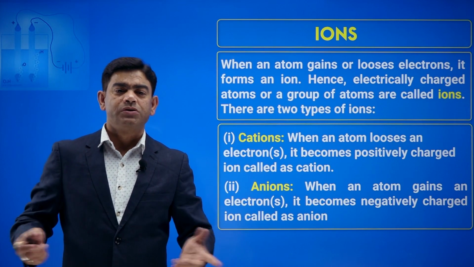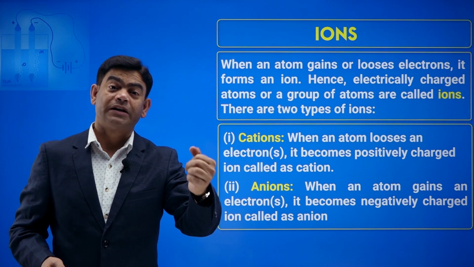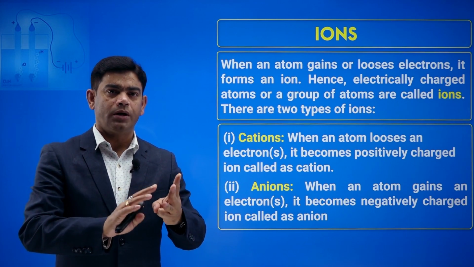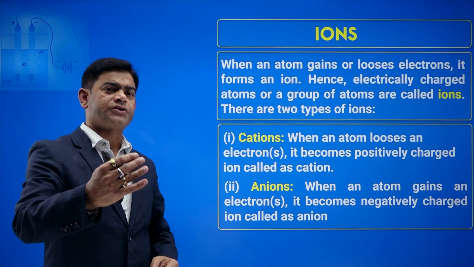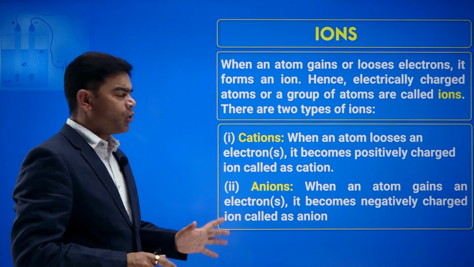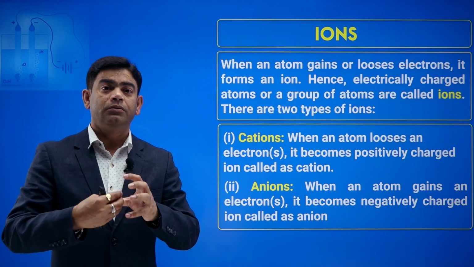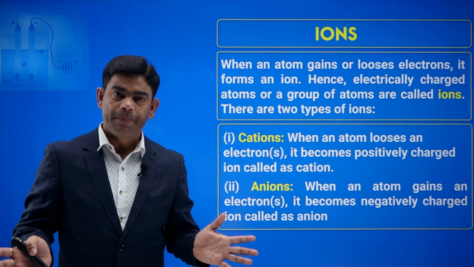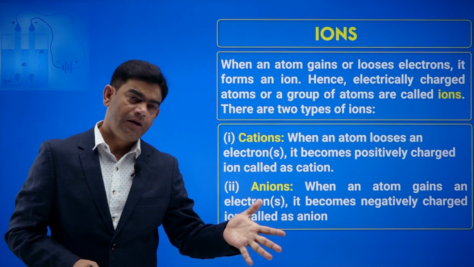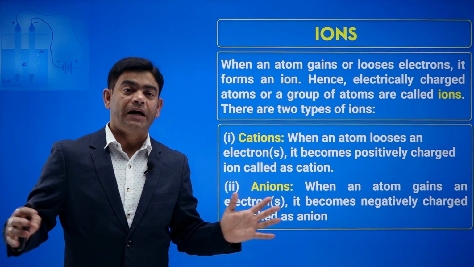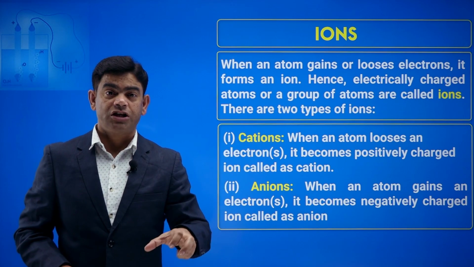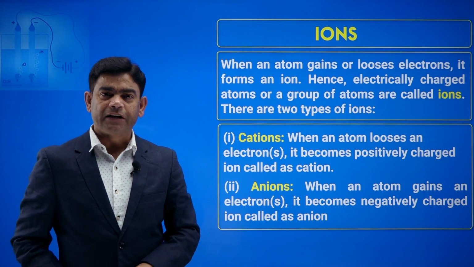When an atom loses one electron or more than one, it can lose 2 also, or 3 also, it becomes a positively charged particle and is called a cation. Whereas, if an atom gains an electron, it becomes negative, and then it is called an anion. It can gain 1, 2 or 3. So, gaining an electron becomes an anion, losing an electron becomes a cation. Cations are positively charged particles, whereas anions are negatively charged particles.